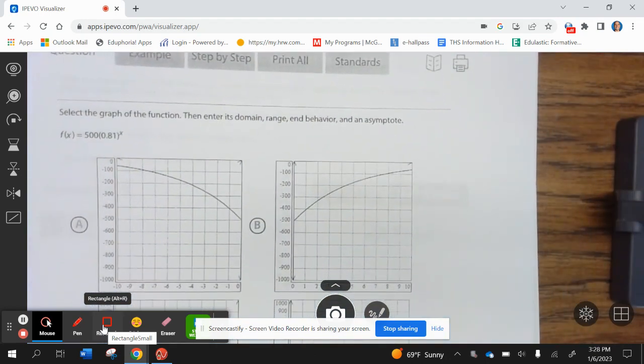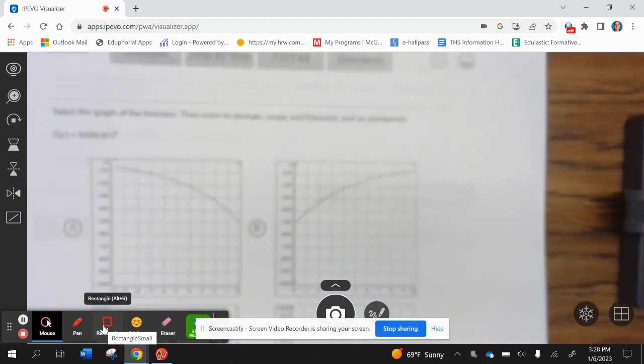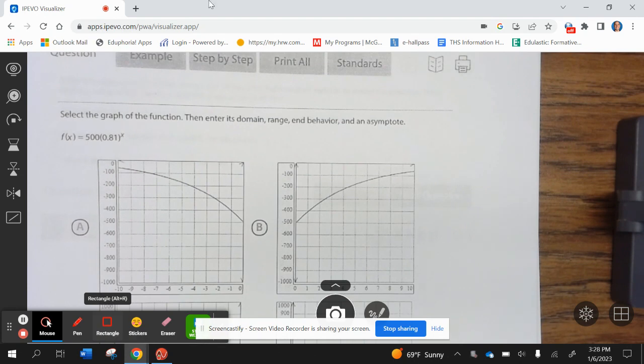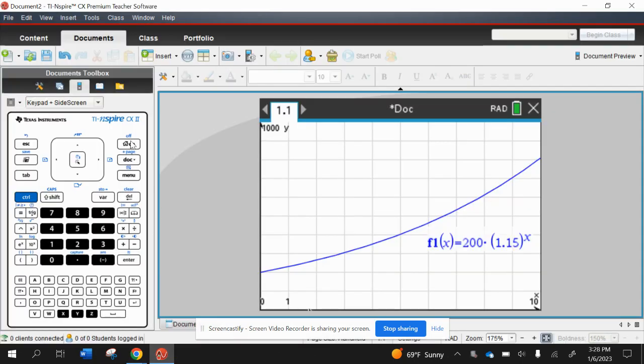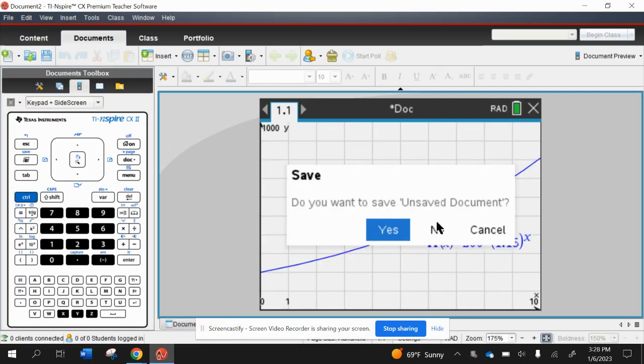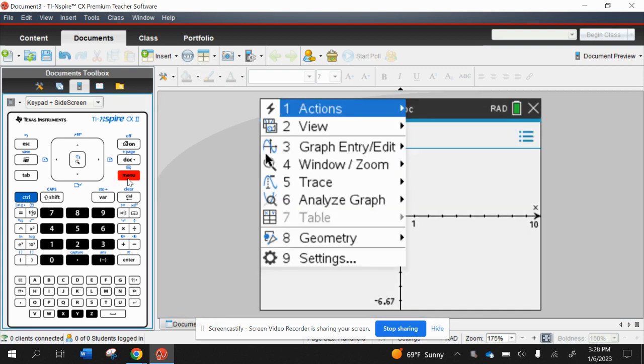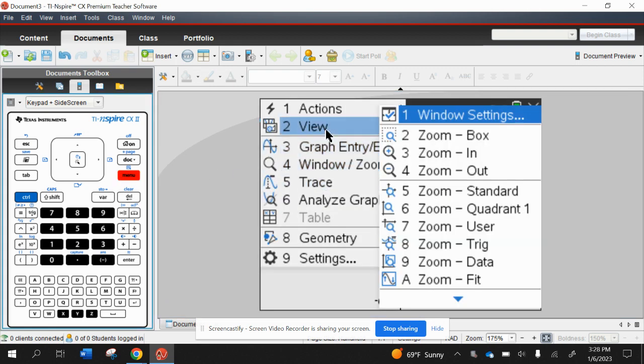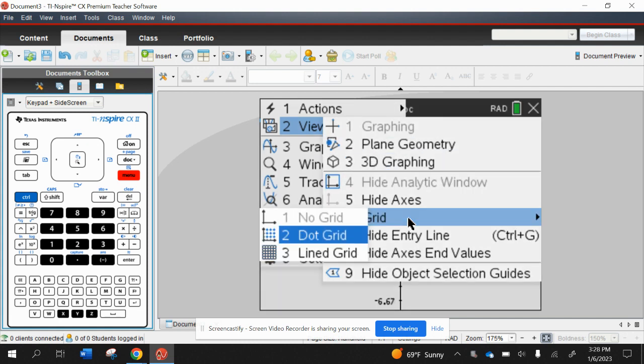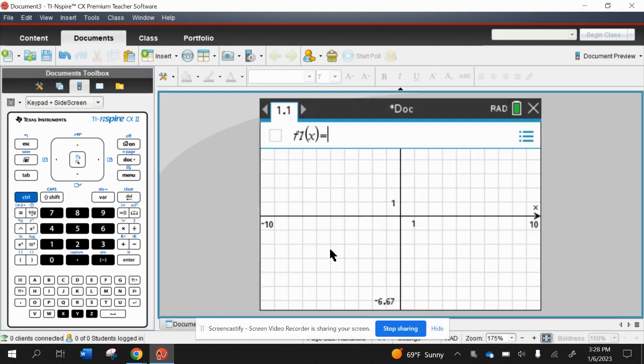All right. So we're going to graph this. We're going to go to our calculator. You always want to go to new document, no, add graph. And if you want, let's go ahead and view, grid, line grid. And then we're going to type in 500, parentheses, 0.81 to the x.